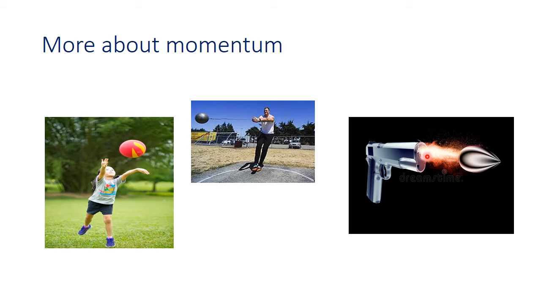So now you can go back to the definition of momentum and understand it. What is momentum? I have already explained. It is a measure of how difficult it is to stop the motion of that body. So you can now understand that when the mass is low, the momentum is low, and when the velocity is high, the momentum is high. Momentum high means that it is difficult to stop that motion.